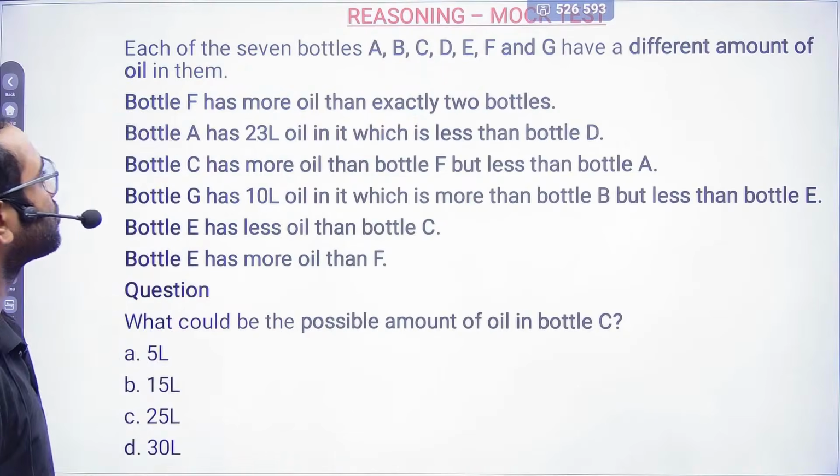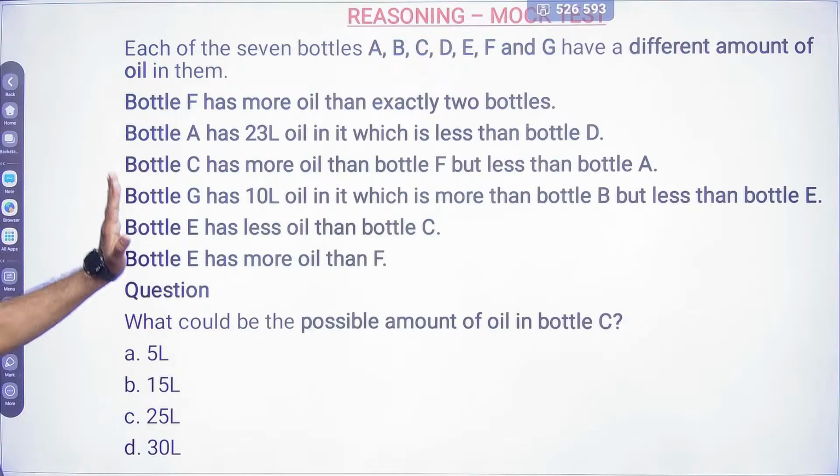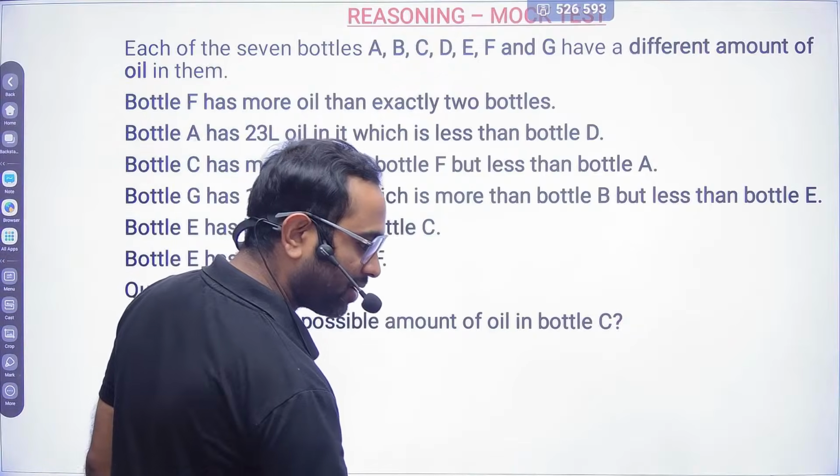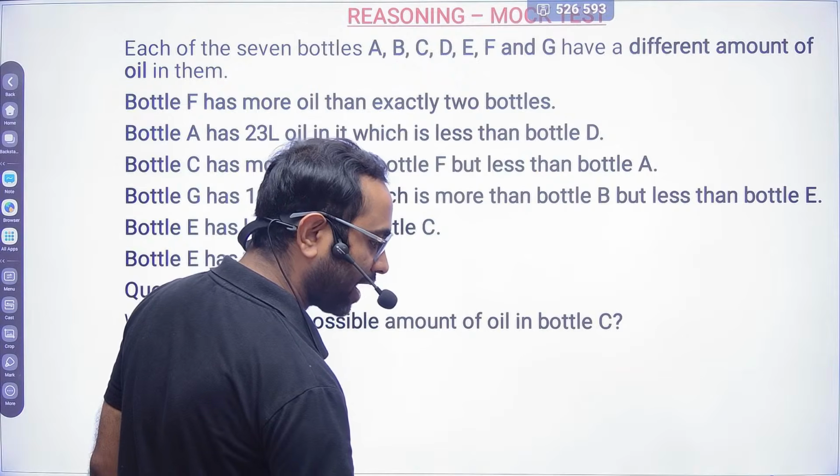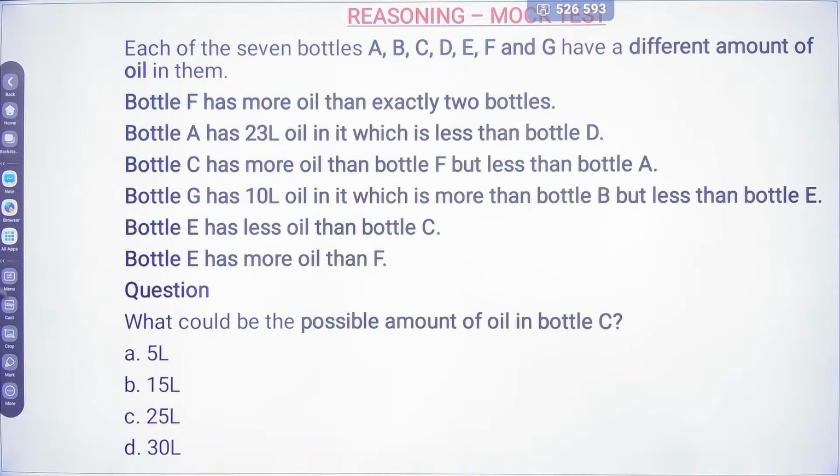Now the next question is, this is again a very good question. So let's see how many of you are able to solve. I'll give you 1 minute of time. Okay, your time starts now. Chalo bhai.